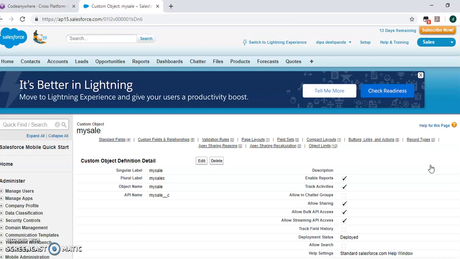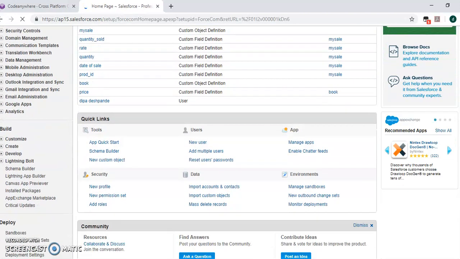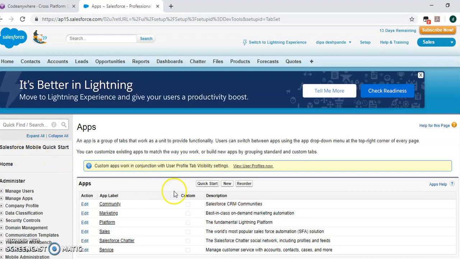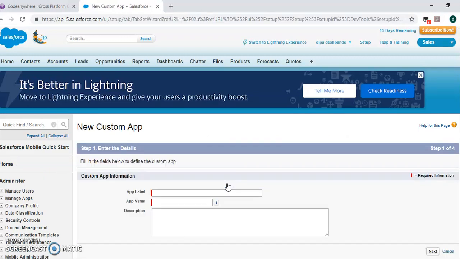Now how to create an app? Go to Setup, Create, App, New. My Shop.